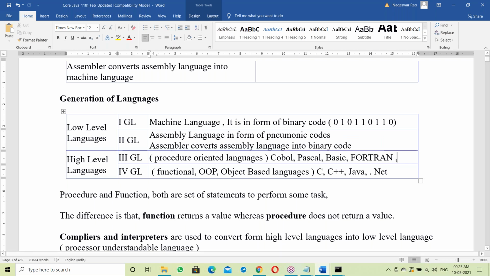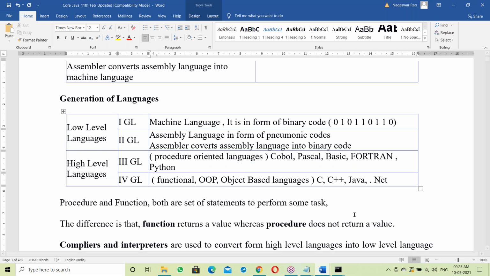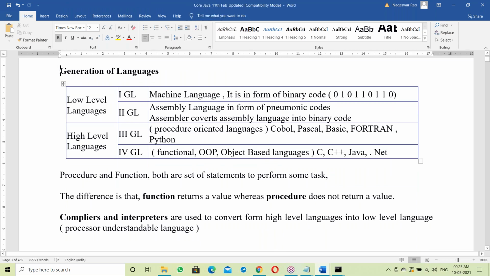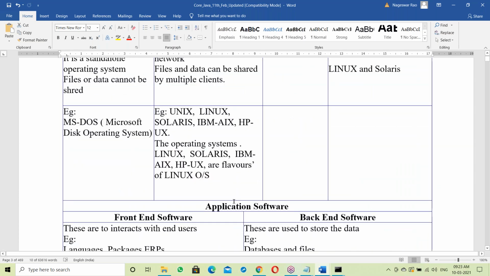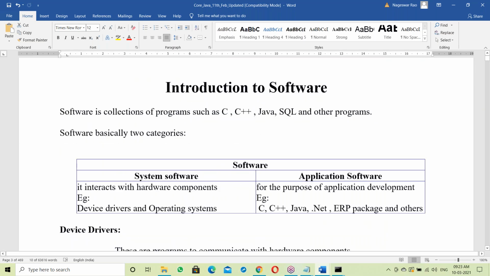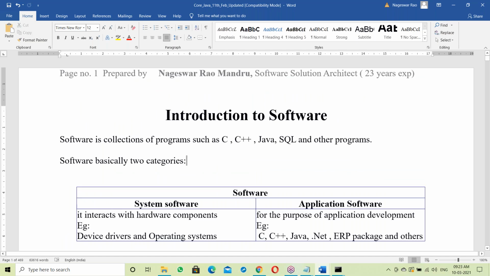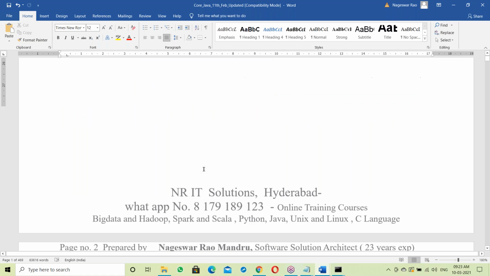Next, Python. These are procedure oriented. Next, fourth generation: functional oriented, object oriented, object based. Look at the generation of languages. Procedure and function both perform some task. The difference is that a function returns a value, a procedure does not return a value. These are all the basics. It's there in the documents, so you can follow the documents. No need of writing running notes.